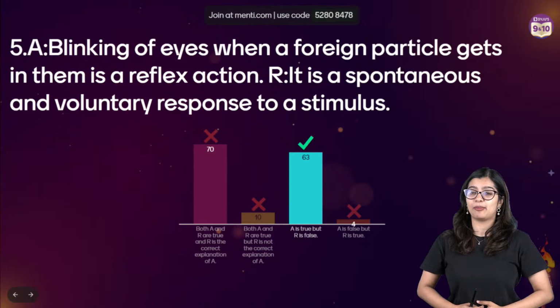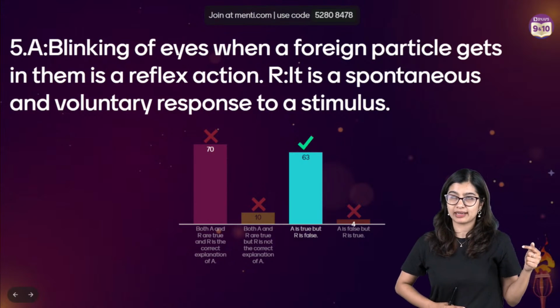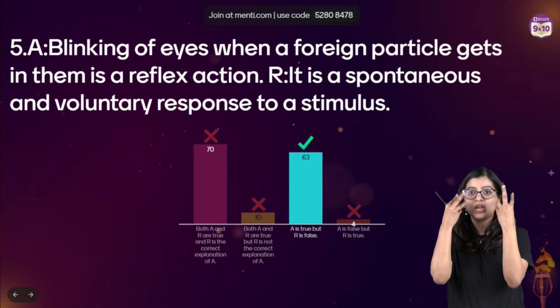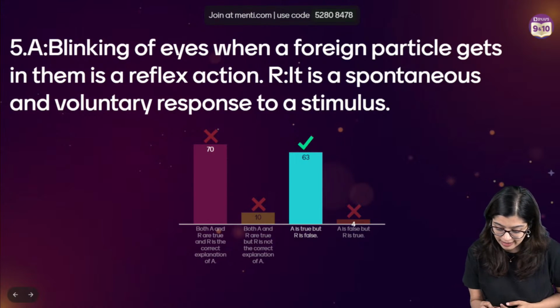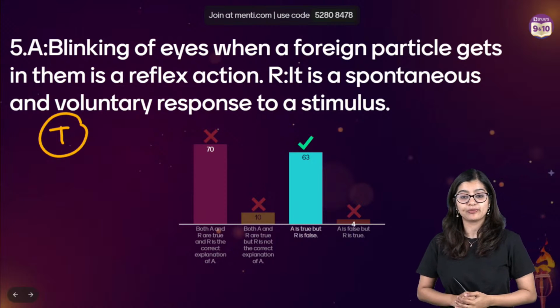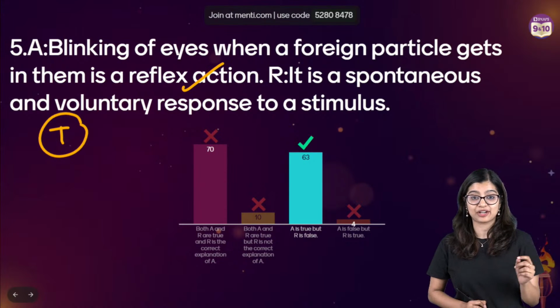It's not something you think about doing. Now dust will come, then I will blink like this, then I will produce water from my lacrimal glands. You don't plan all these things, right? Which is why your assertion statement is true. And you're saying it is a reflex action.